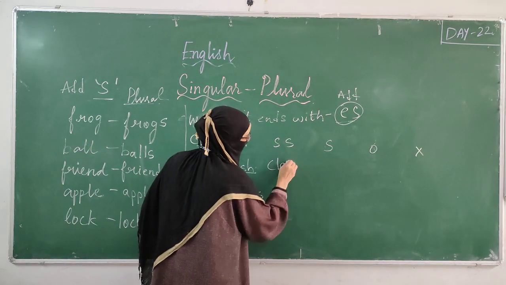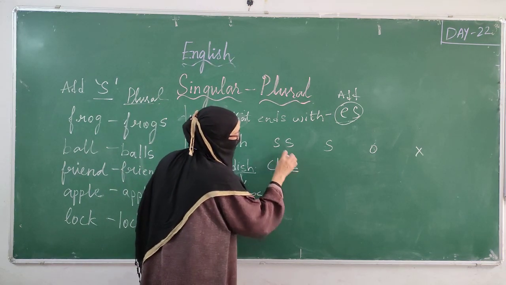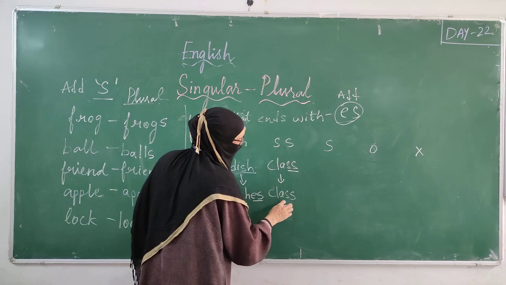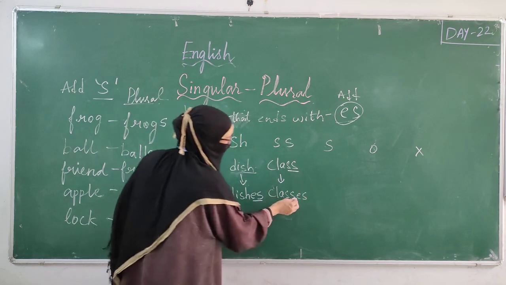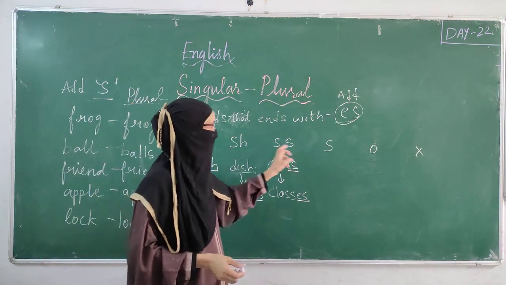Now class. The word is ending with S-S. So what do we have to add? C-L-A-S-S, E-S. What did we add? E-S. C-H, S-H, S-S.